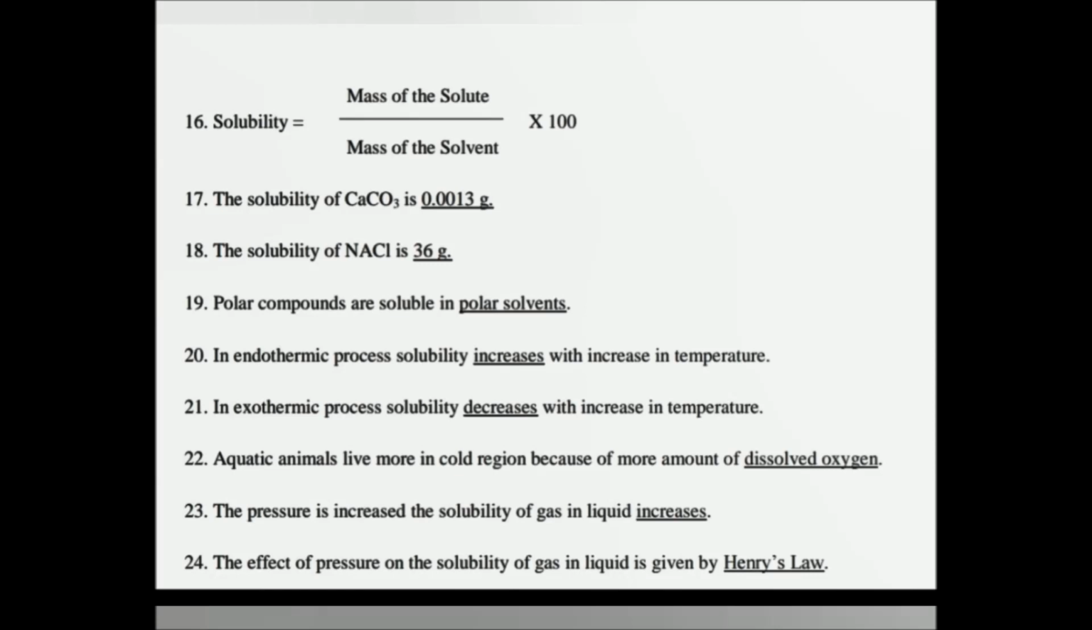In an endothermic process, solubility increases with increase in temperature. Endothermic means heat is absorbed during the reaction. In an exothermic process, that is, heat is liberated, solubility decreases with increase in temperature. Aquatic animals live more in cold regions because of the greater amount of dissolved oxygen.